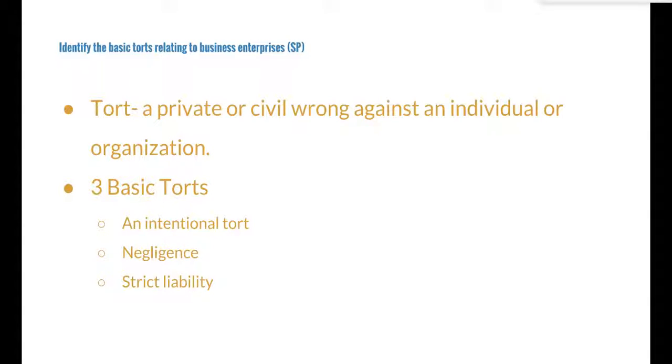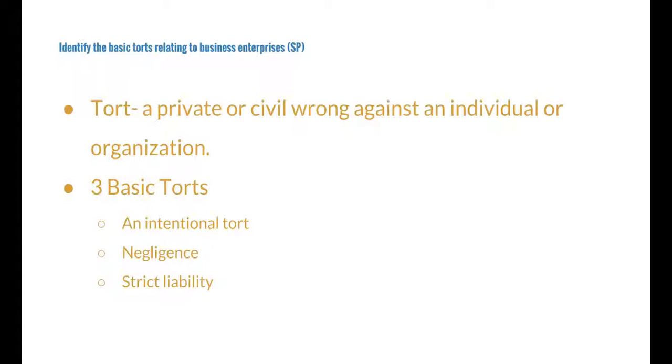So a tort is basically a private or civil wrong against an individual or organization. And the three main types of torts are an intentional, negligence, and strict liability tort. So the first tort is an intentional tort, which is one for which the defendant either intended the injury or act inflicted on another individual or organization.